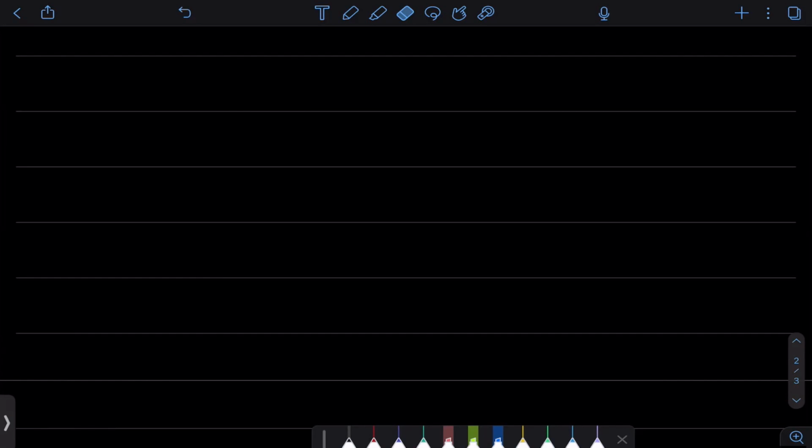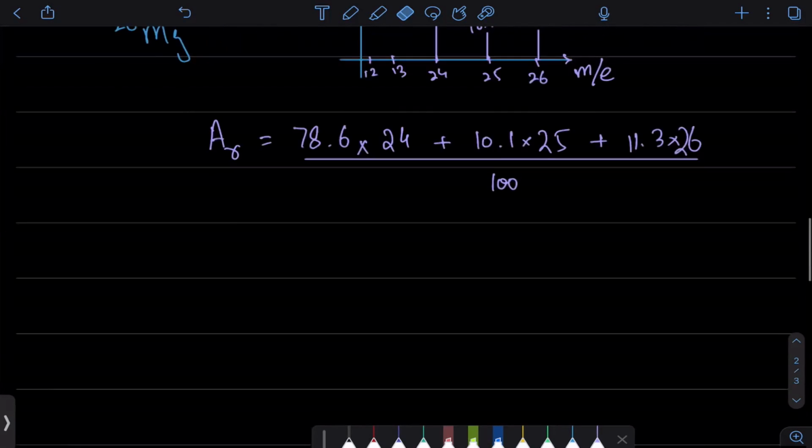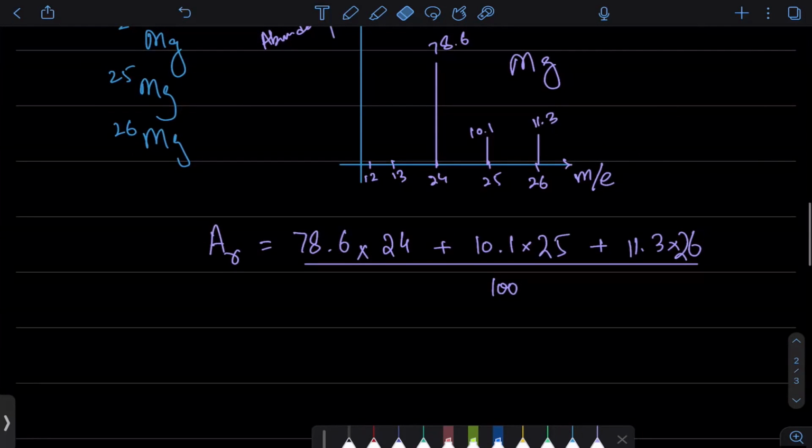क्योंकि बाकी की तो percentages change होती रहेंगी, क्योंकि वो radioactive हैं या वो naturally exist नहीं करते हैं, किसी ने lab में बना लिए हैं, तो उनकी percentages ऊपर नीचे हो सकती हैं. So we don't consider those. So the first question that we get is, how do you calculate these things from the graph?